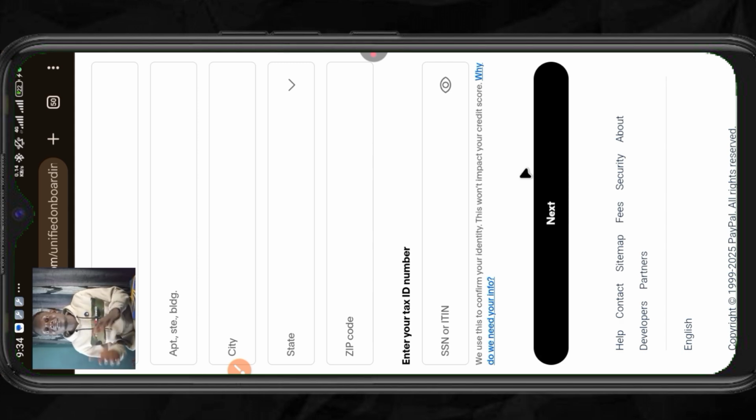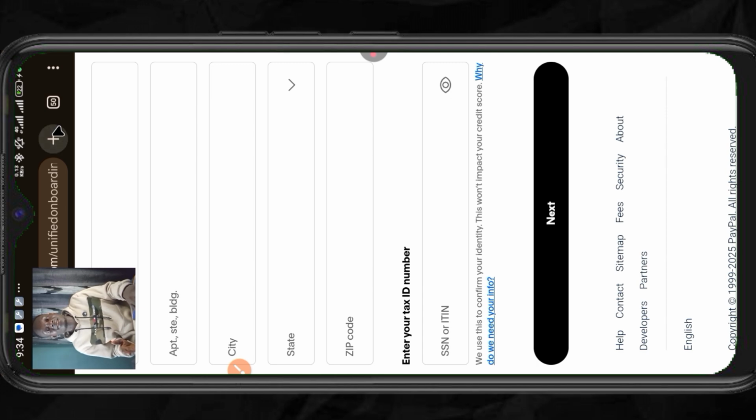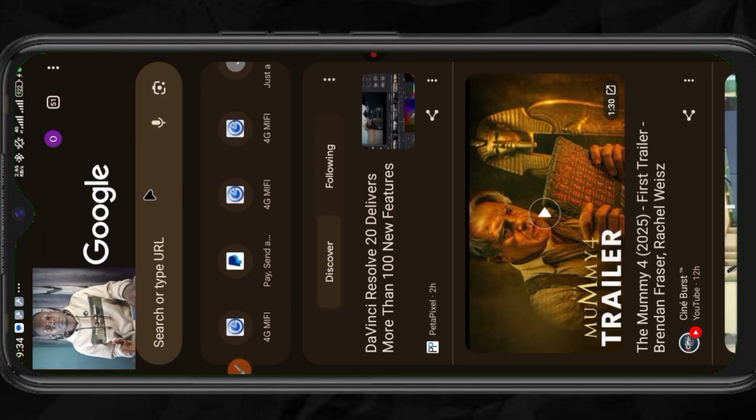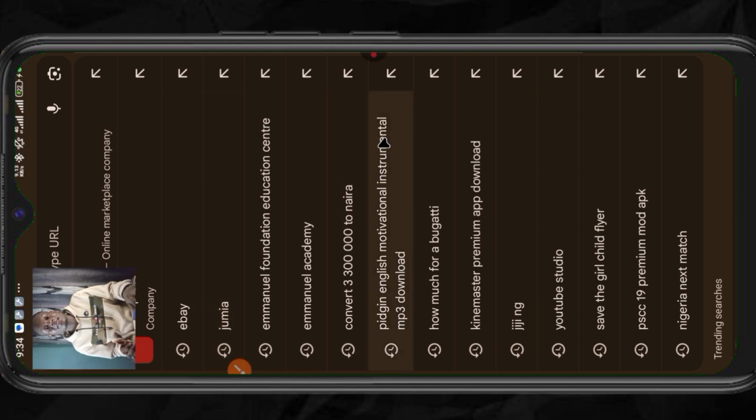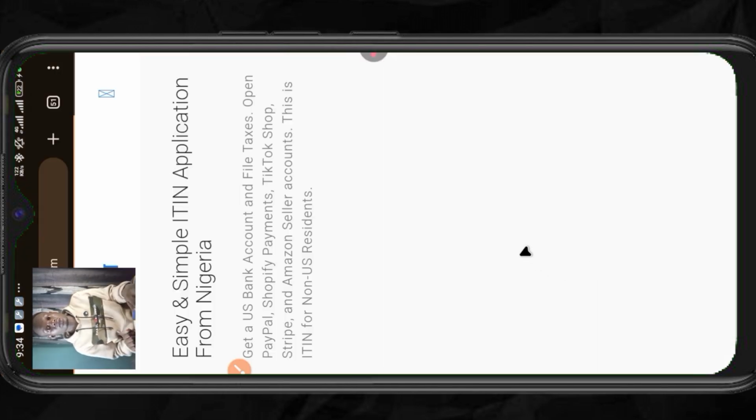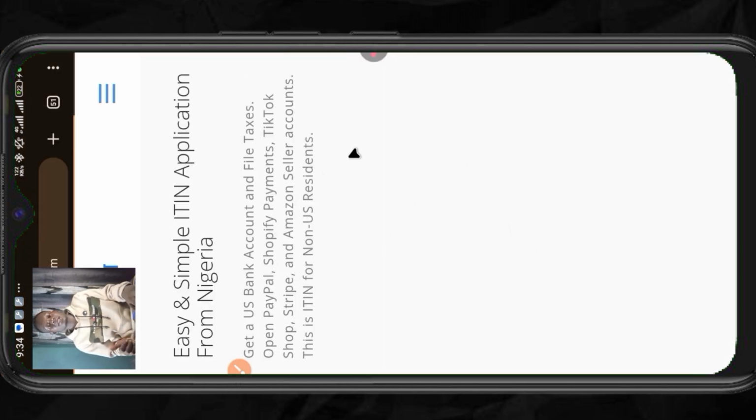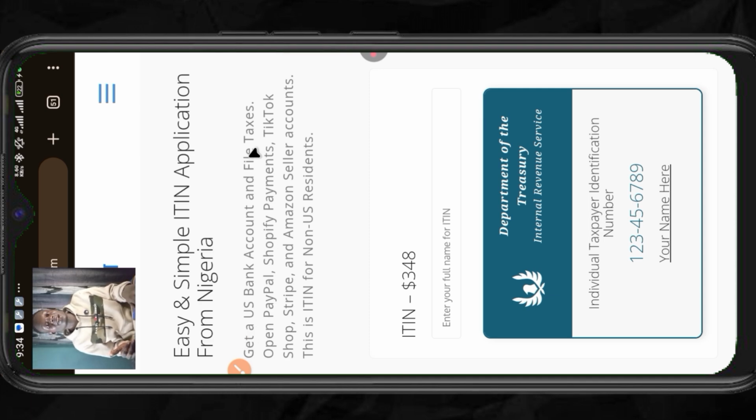Now, how do you get this ITIN? ITIN is actually available for everyone, even in Nigeria. So to get the ITIN code, just go to this place. Go to your browser and search for the ITIN. Then you see their website. Get a US bank account.